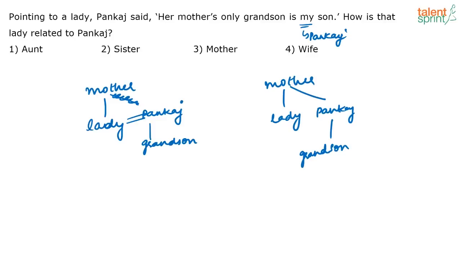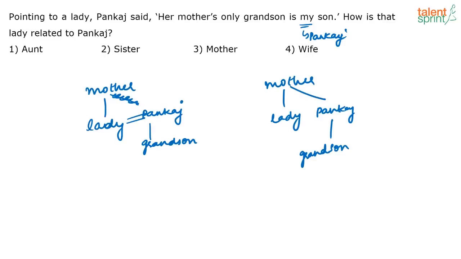There can't be a nephew here, I don't think that is required. So the lady can be either, there are two possibilities. Yes, data is inadequate. I think they should have given one more option which says data is inadequate. That should have been the correct answer, because otherwise you have two possibilities.